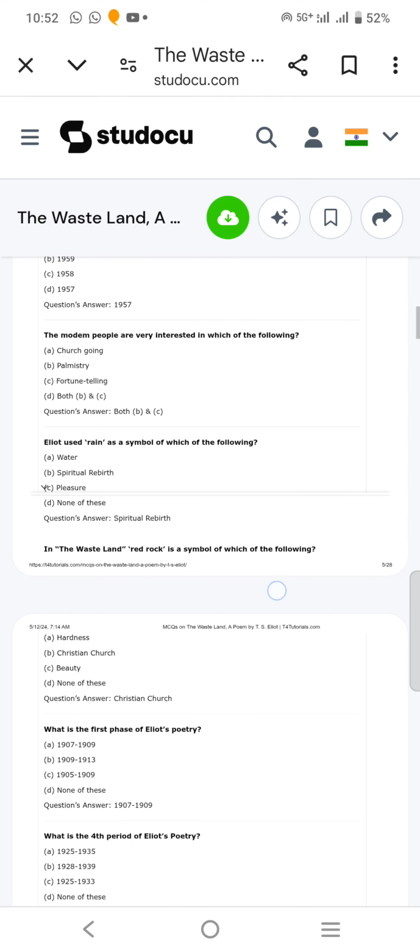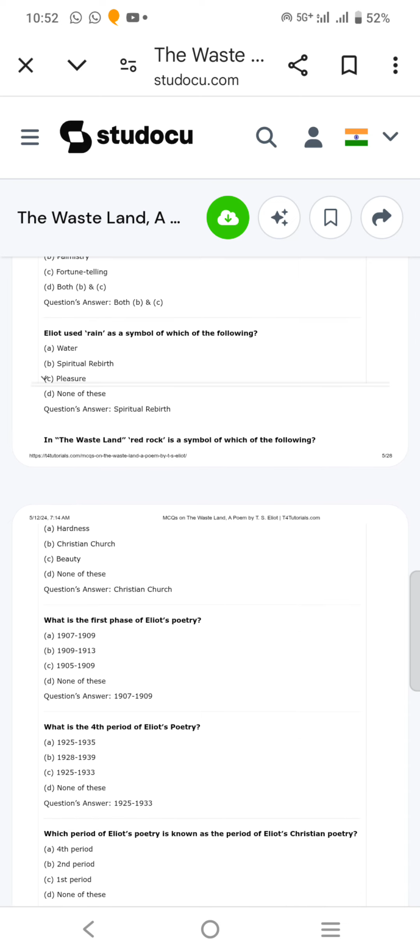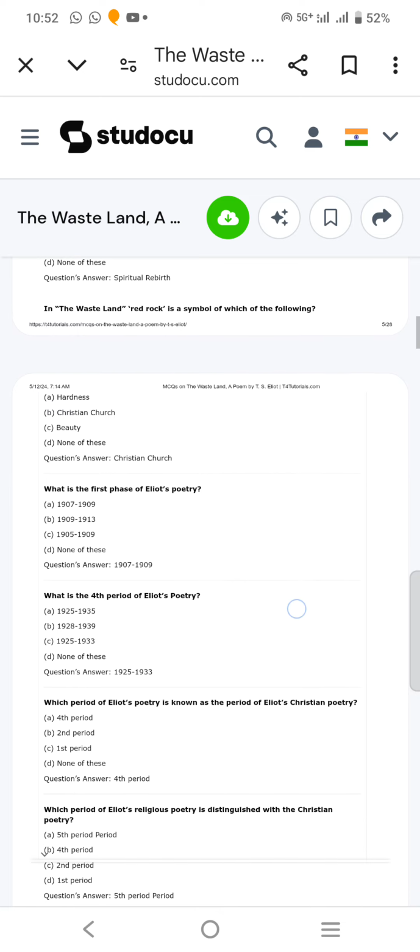Eliot used rain as symbol of which of the following? Spiritual rebirth. In The Wasteland, red rock is a symbol of which of the following? Christian church.